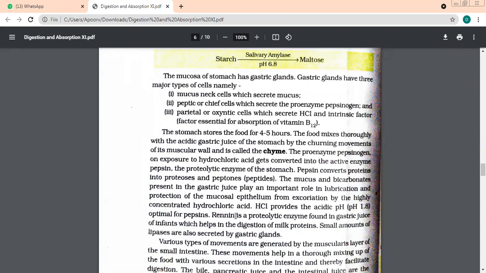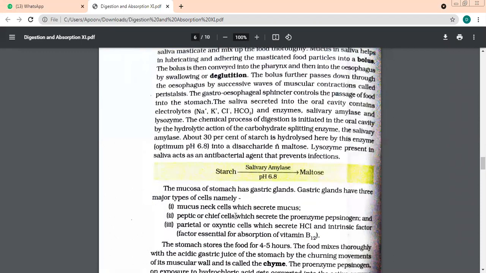Apart from pepsin, apart from renin, we have another enzyme secreted in very small amount, that is lipase. Which one? Lipase. Lipase. Chaliye beta, let's do it once again.